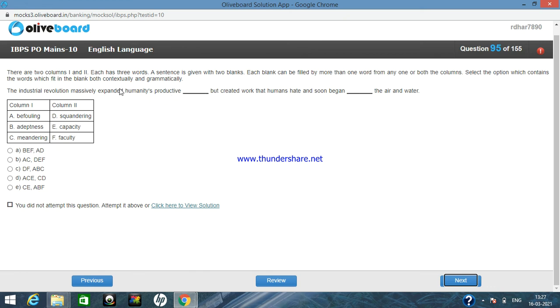Capacity, yes, productive capacity, it can expand the productive capacity of humanity. It can expand the adaptness. It can expand the faculty. So these three options are logically correct in this particular blank. But created work that humans hate is contradictory in nature, and soon began befouling. So befouling the air and water, obviously we are polluting the air and water. And squandering the air and water, obviously we are wasting air and water. So option number A is logically correct.